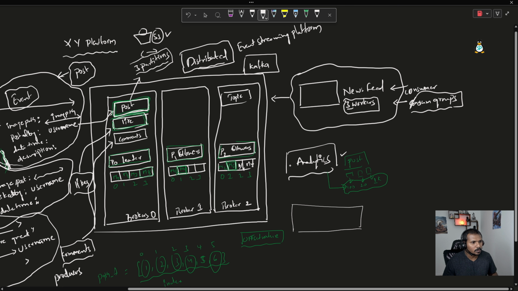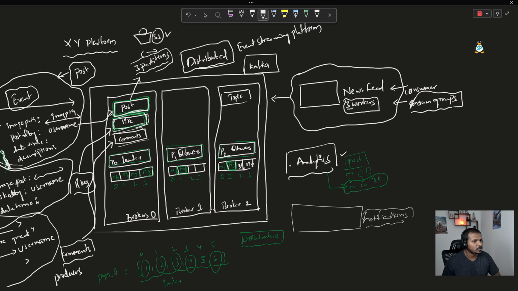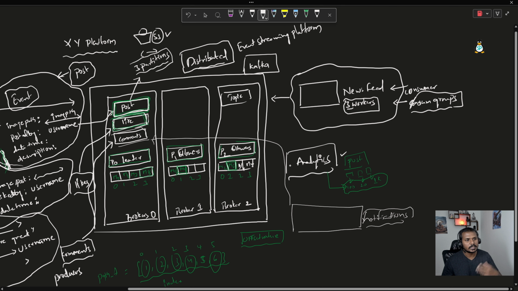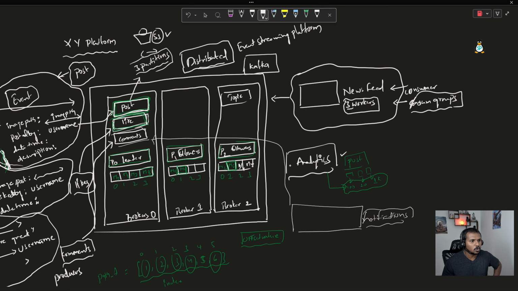Let's assume that this particular box is notifications. So this notifications consumer is also going to read the same messages from the likes topic, or maybe it can also read the messages from the comments topic. And whenever some like happens, meaning let's say you like your friend's picture, the responsibility of this notification process is notifying your friend by saying you liked the picture. Or if somebody commented on your post, this notification process is going to read that message from this particular comments topic, and it is going to send some notification to your friend or you, saying somebody commented on your post. So that's the whole purpose of this notification.